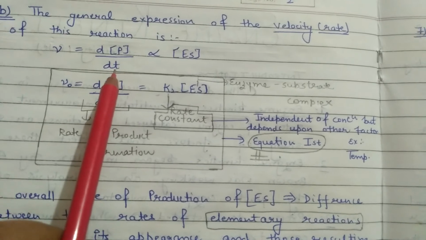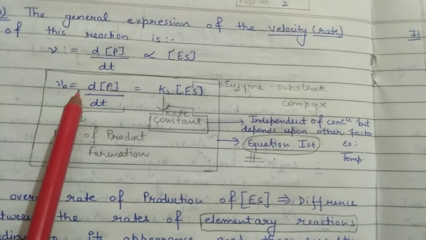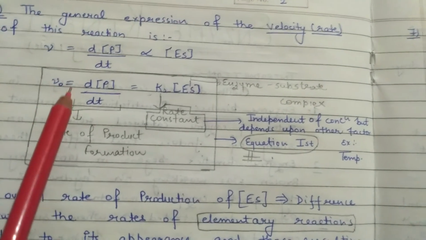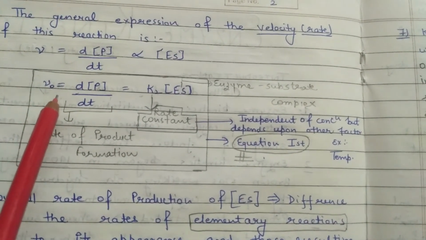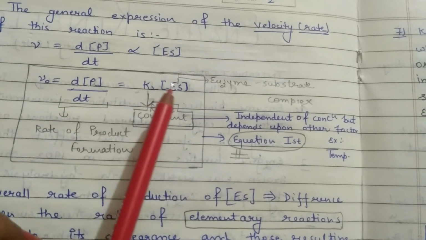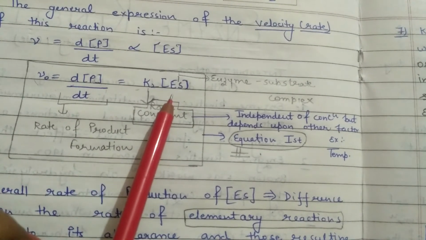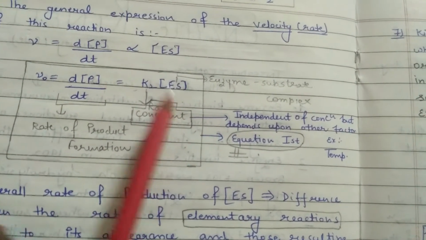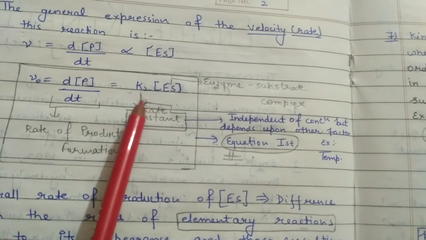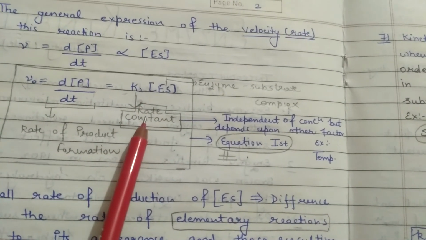So dP by dt is directly proportional to the enzyme substrate concentration. And now we note the initial velocity, or you can say the velocity rate of enzyme kinetics: dP by dt is equal to K2 times ES. K2 is the rate constant for the disappearance of the enzyme substrate complex into the product, so in the second elementary reaction the K2 rate constant is used.